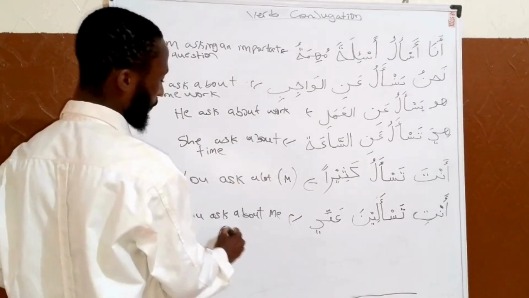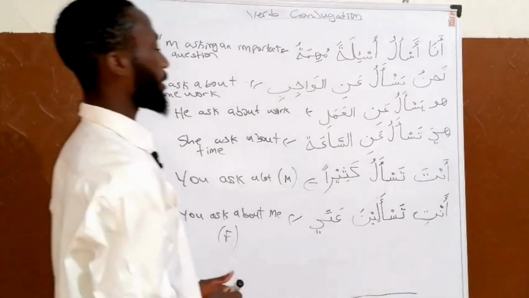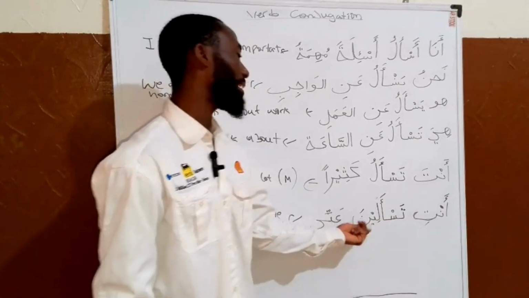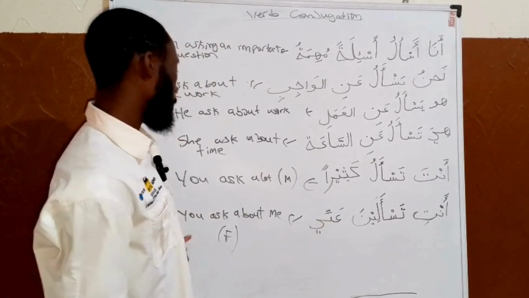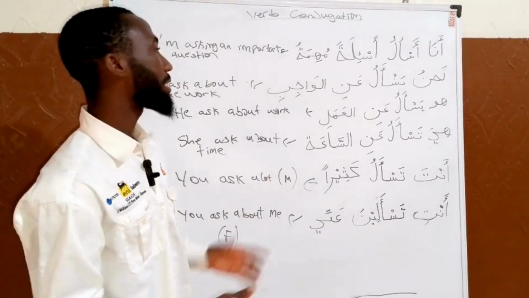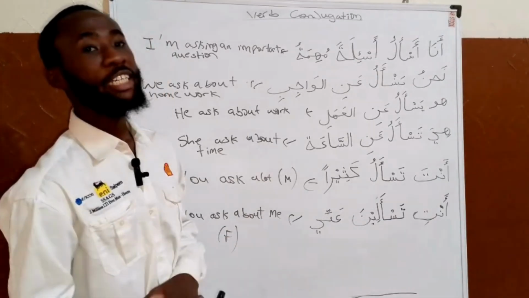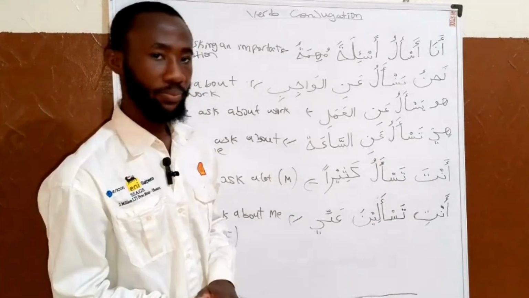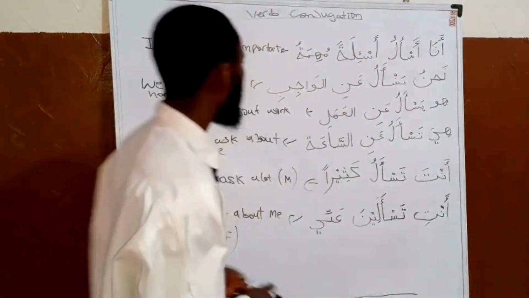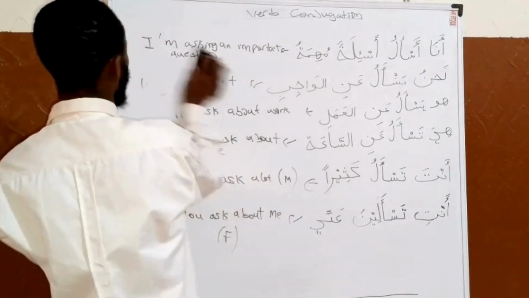This is for the female. For the feminine, anti tas'alina anni. You ask about me. Now, let's look into another phrase.